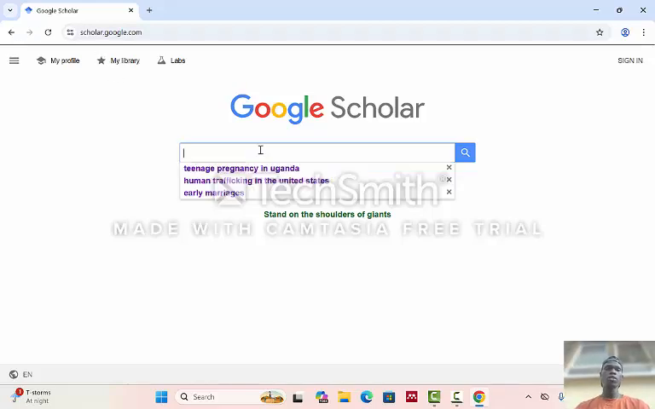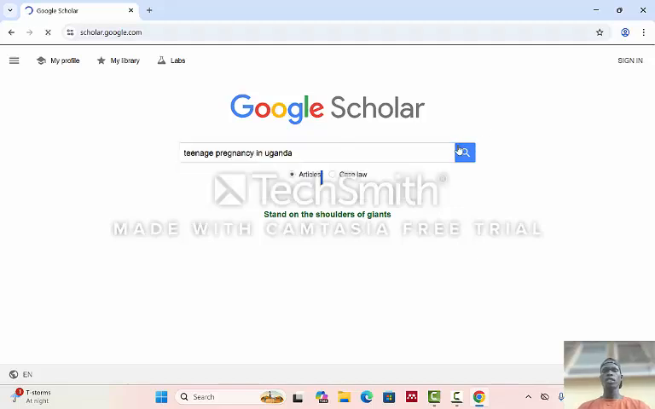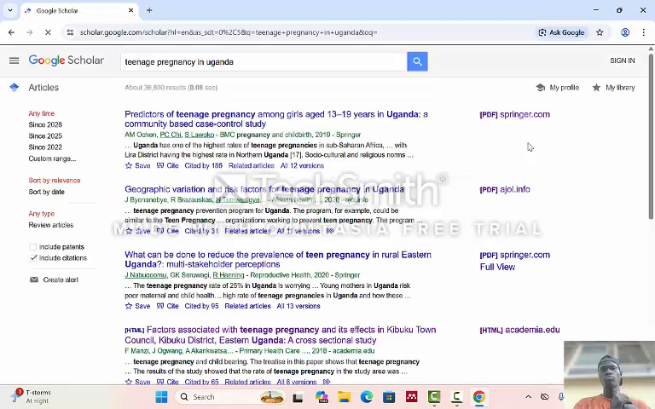Let me just type an article, like teenage pregnancy in Uganda. Let's search it, and it's going to show us results on teenage pregnancy in Uganda. These are the headlines and topics you want to search. Maybe there are many focuses, and you choose which one. For this one, it is predictors of teenage pregnancy among girls aged 13 to 19 in Uganda, and geographic variation and risk factors for pregnancy in Uganda, and so on.